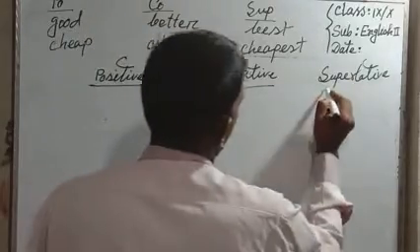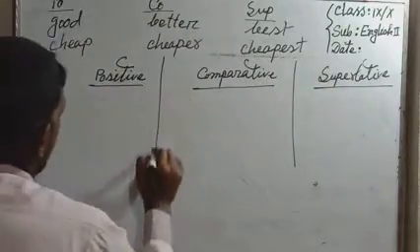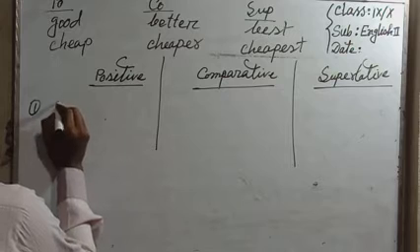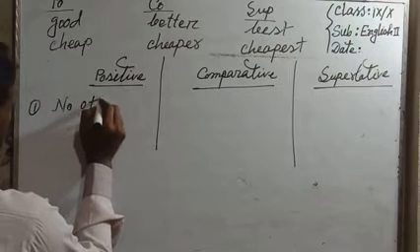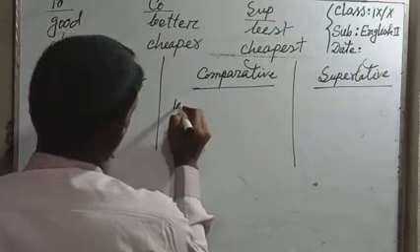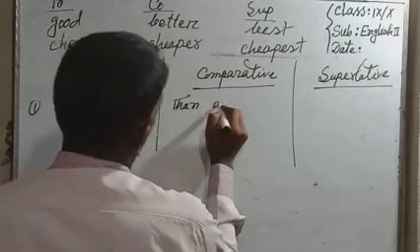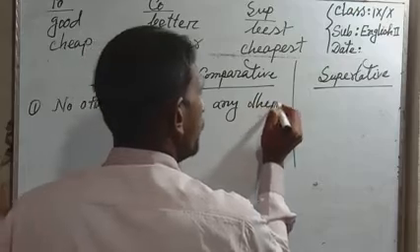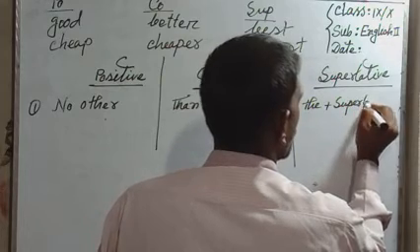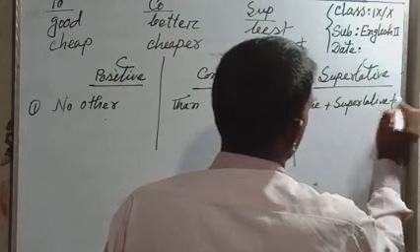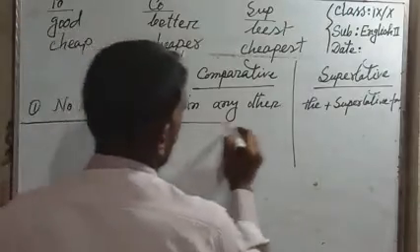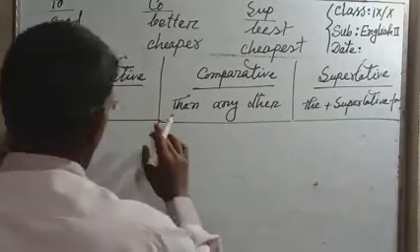Here number 1: positive, you will memorize: no other, than any other, the plus superlative form. This number 1 we will discuss at first.